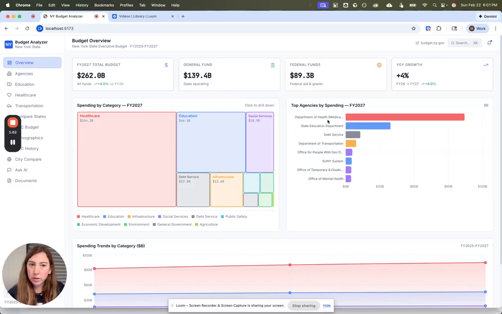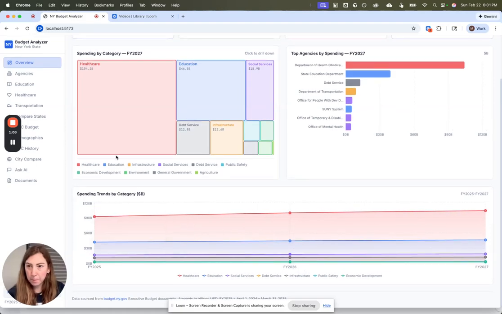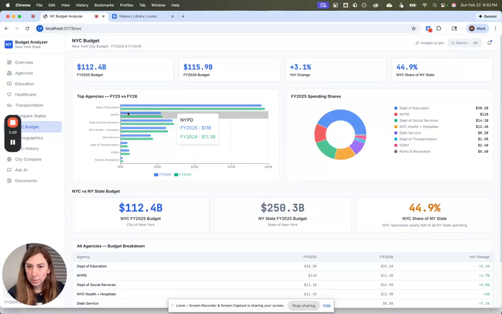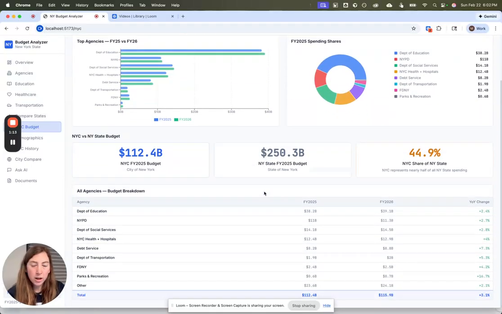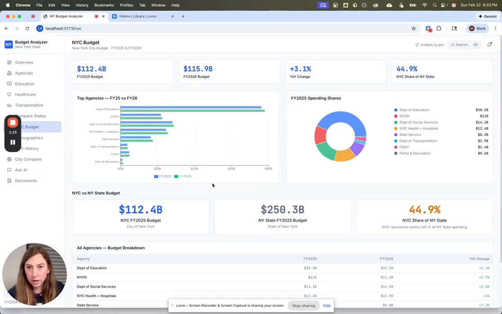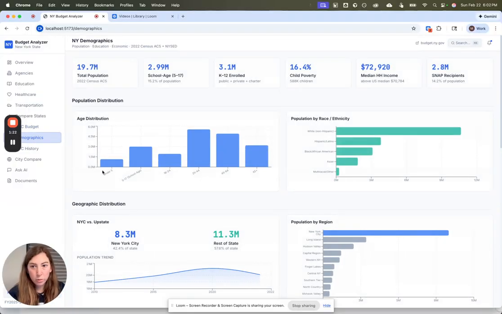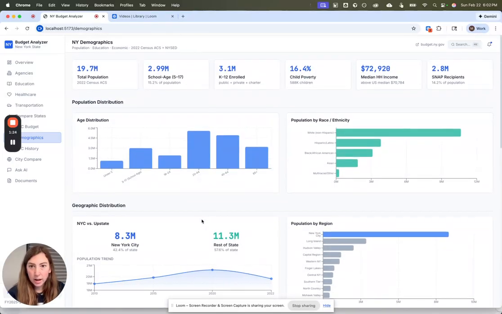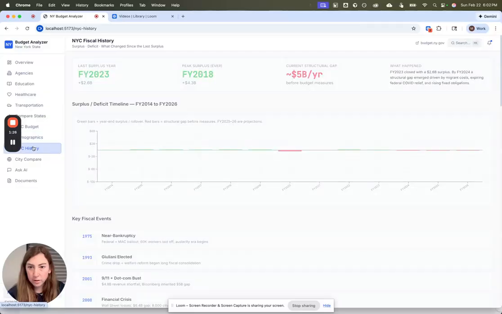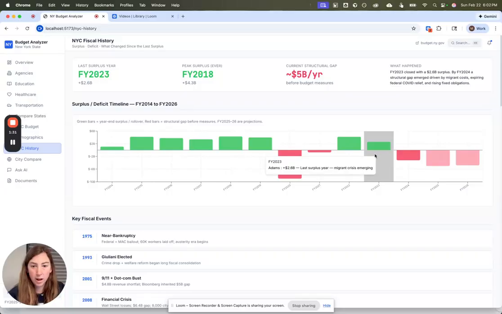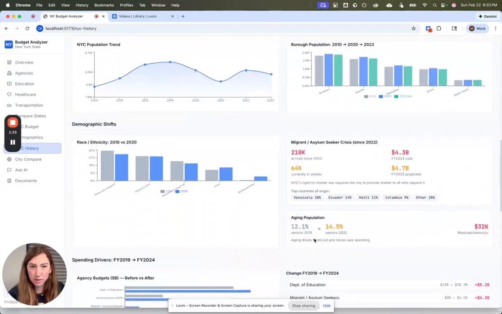And it goes through and it shows spend across different categories. Budget, this is the state. And then I had to go into the city budget, agency by agency. And then what I really wanted to see was, New York has such a high education budget. How does that compare to other states and other cities of similar sizes? What does that mean for the demographics? School age, all of this stuff. New York City history. When was the last time that New York City was in a surplus? It was in 2023. And the history there.